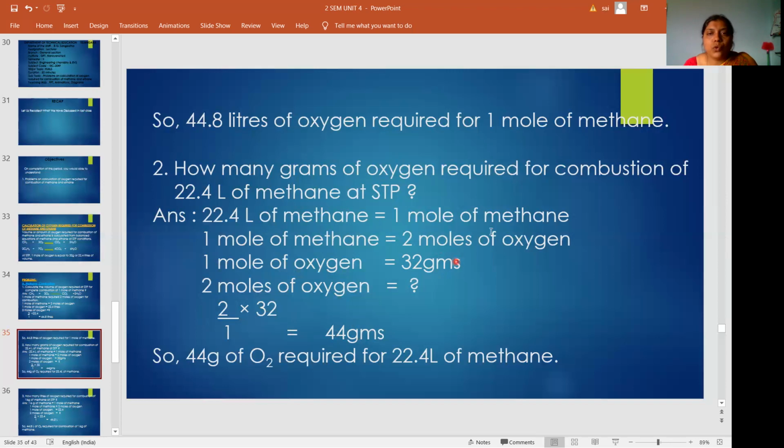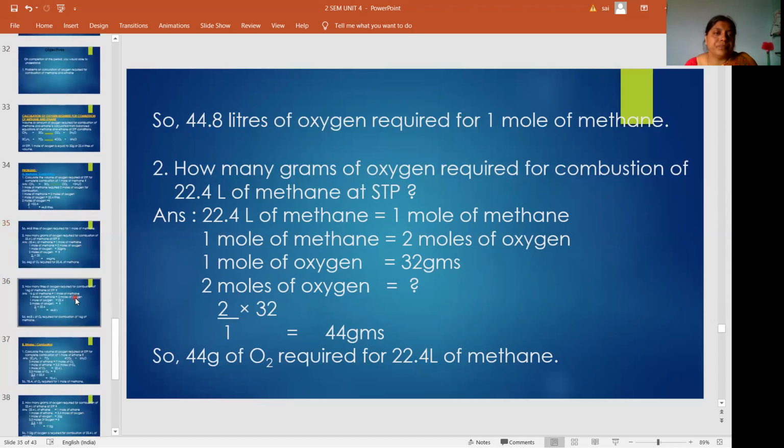That means 2 moles of oxygen is required for the combustion of 22.4 liters of methane. So the answer is 64 grams of oxygen is required for 22.4 liters of methane. 22.4 liters means 1 mole of methane. So that is an indirect question. Like this, you have to solve the problems.